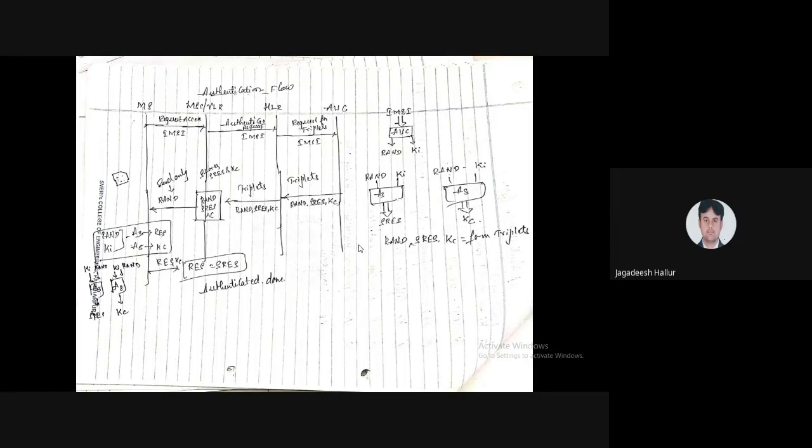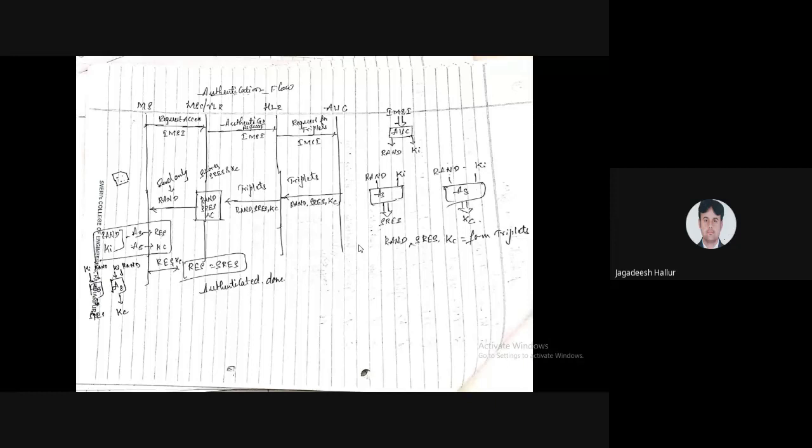Once these triplets are generated, they are given back from the authentication center to the HLR. Once the HLR receives the three triplets, RAND, SRES and KC, the HLR sends those triplets to the MSC VLR.